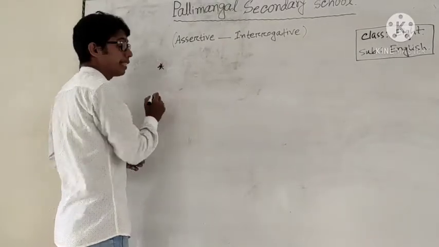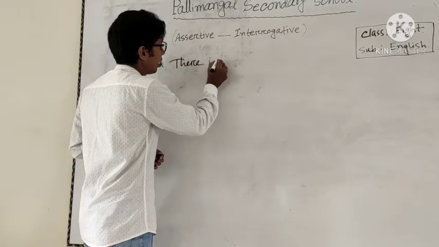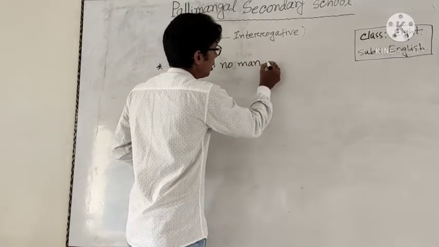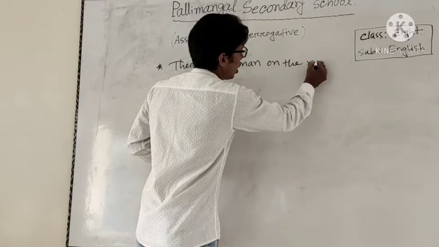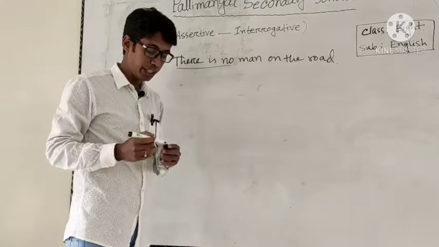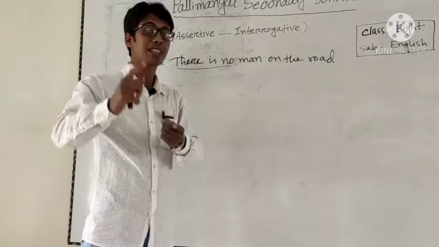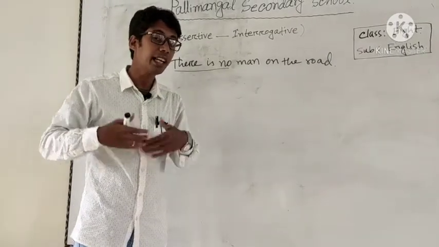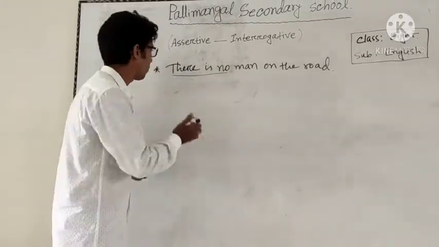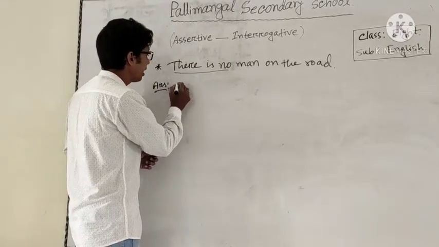Dear students, if the sentence begins with there is no, for example: There is no man on the road. If the sentence begins with there is no, instead of there is no, in an interrogative sentence we must use is there any. Then we use the rest of the sentence. That is very easy.